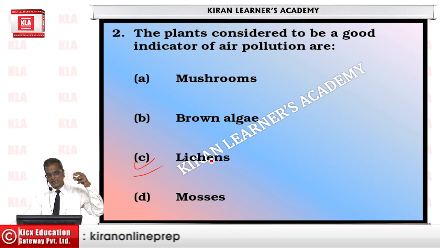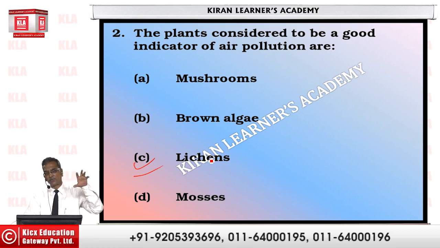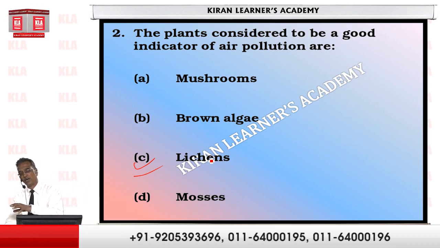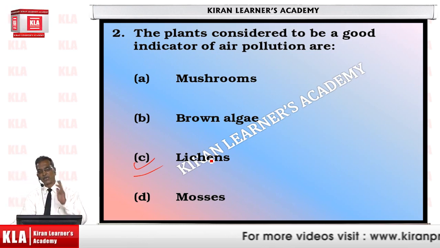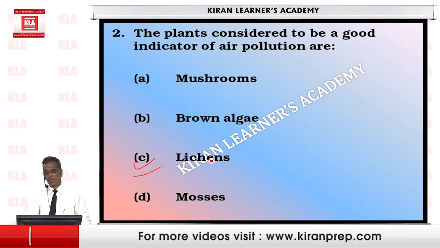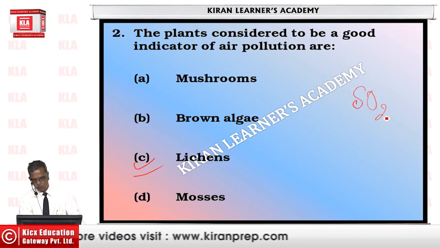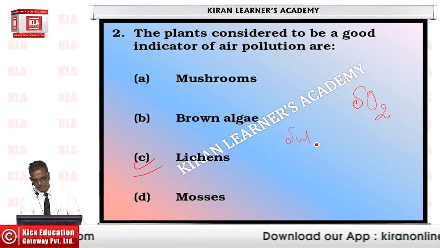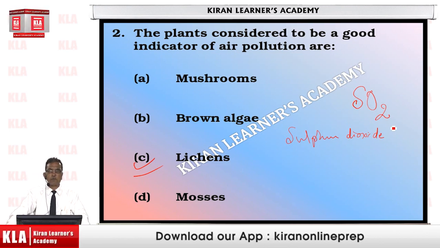Hence, any slightest change in the quality of the air, which you can consider as air pollution, affects the survival of lichens. Particularly, it has been observed that if the air pollution is caused by SO2, that is sulfur dioxide, the lichens perish overnight.